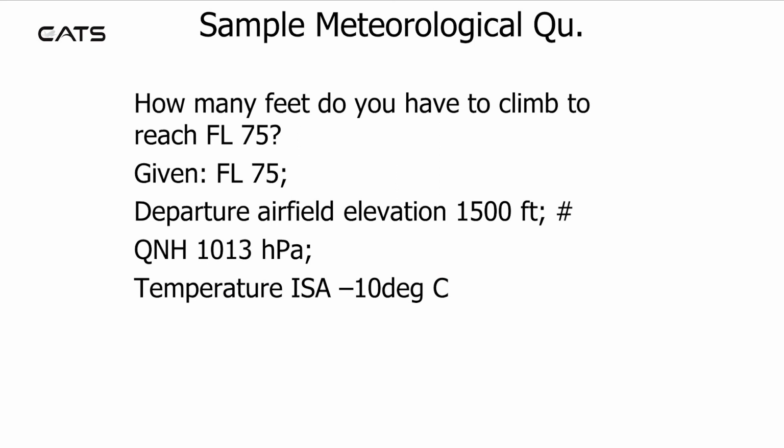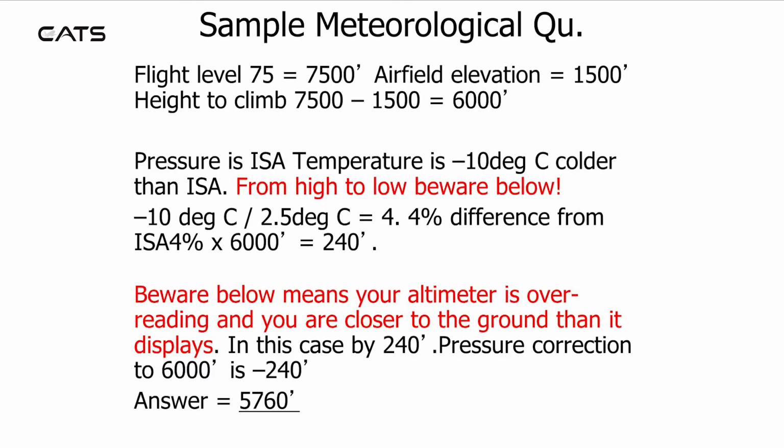The final example. This time, again using flight level 75 and a departure airfield elevation of 1,500 feet, we'll keep the pressure at 1013, but the temperature is at minus 10 degrees from ISA. The pressure is ISA, temperature minus 10 degrees. This is colder than ISA.